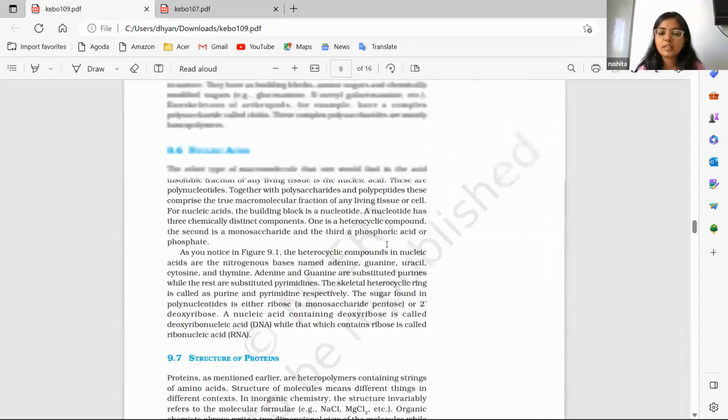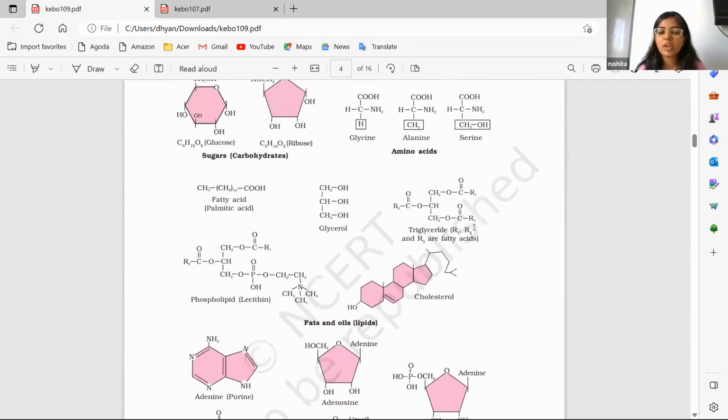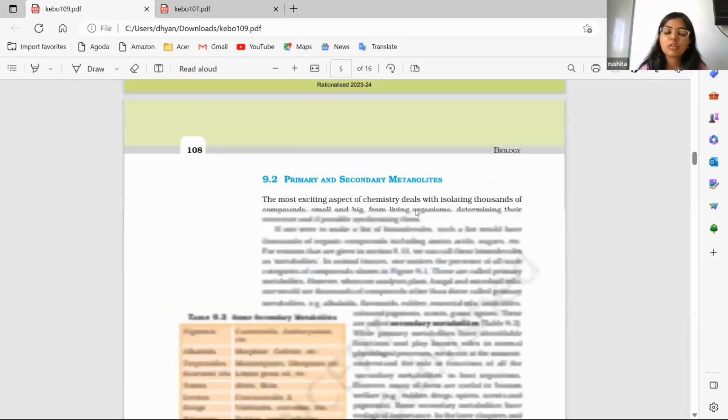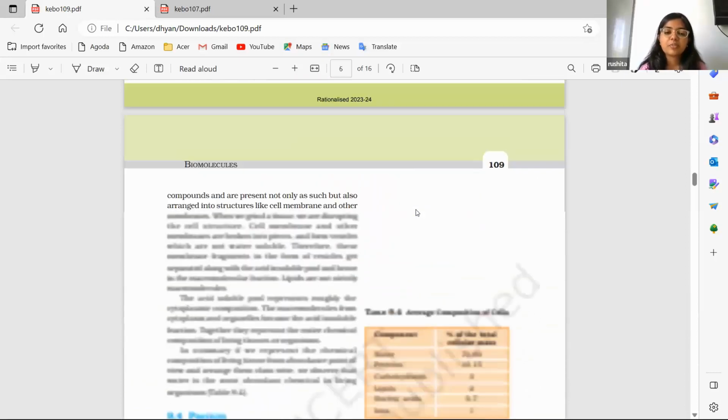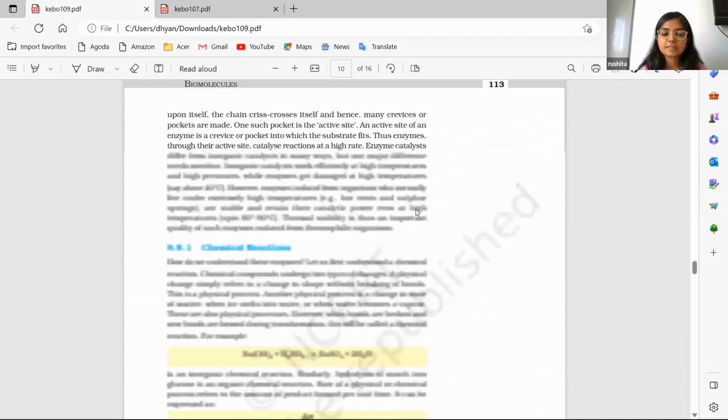In the chapter, you can see here that this is the structure of triglyceride. Three molecules of fatty acids are connected to a single glycerol molecule. That is a triglyceride. So this is the structure for the written exam. You should remember and you should know how to draw the structure of different proteins, fats. They can ask like this.